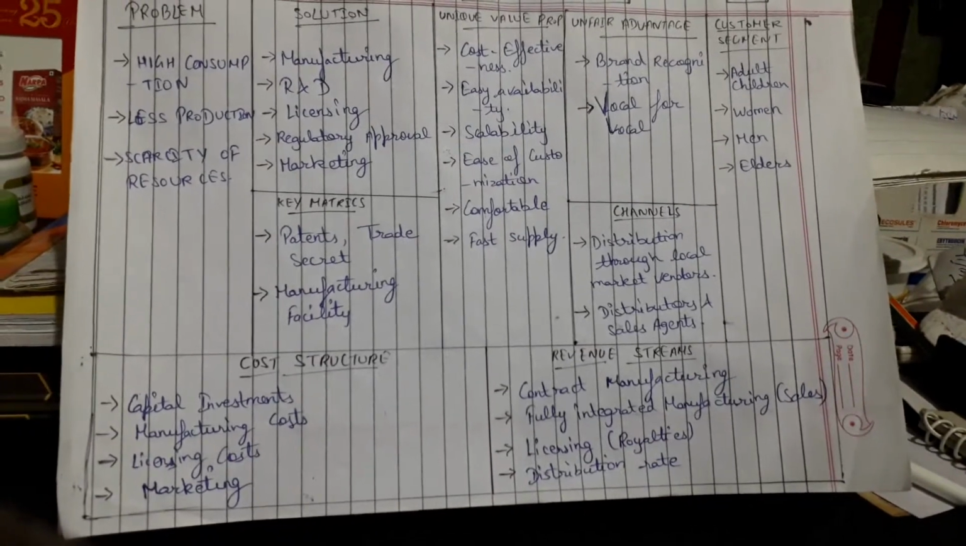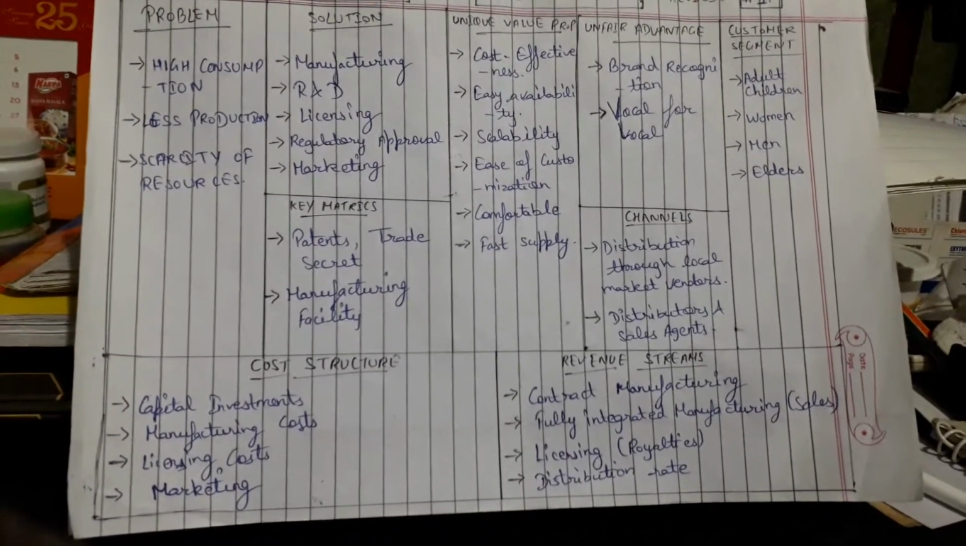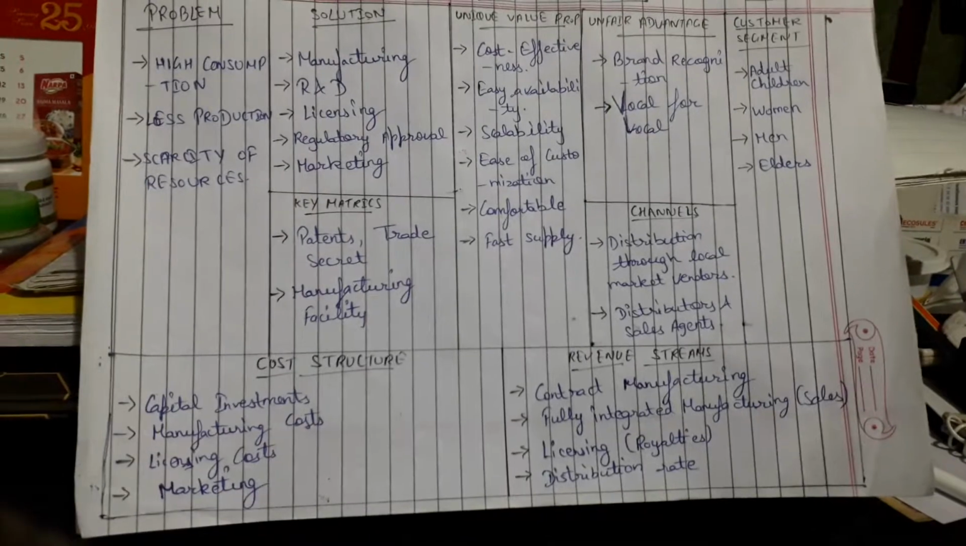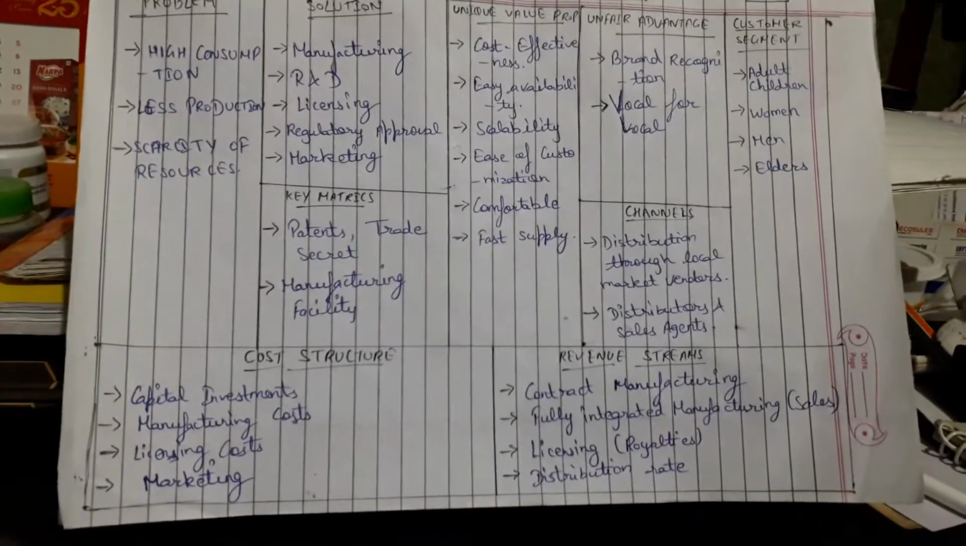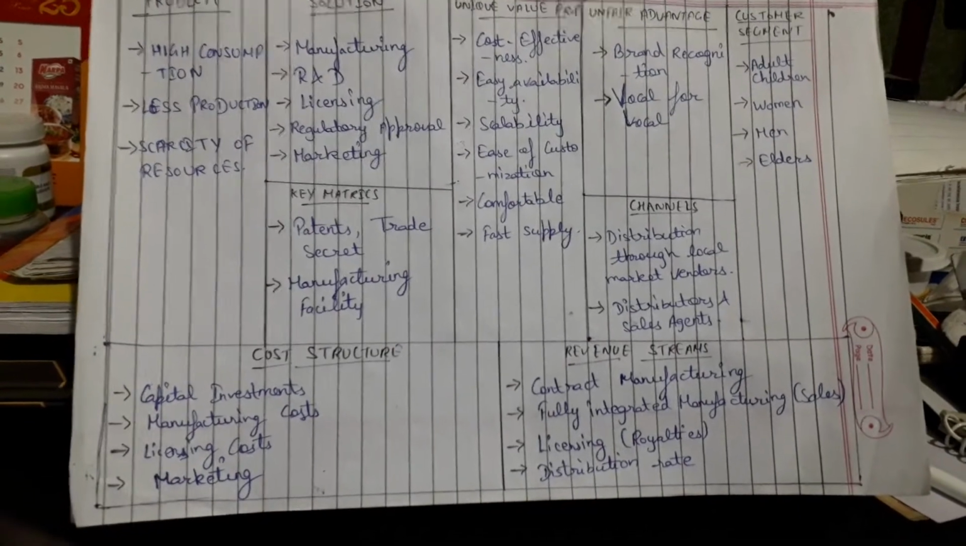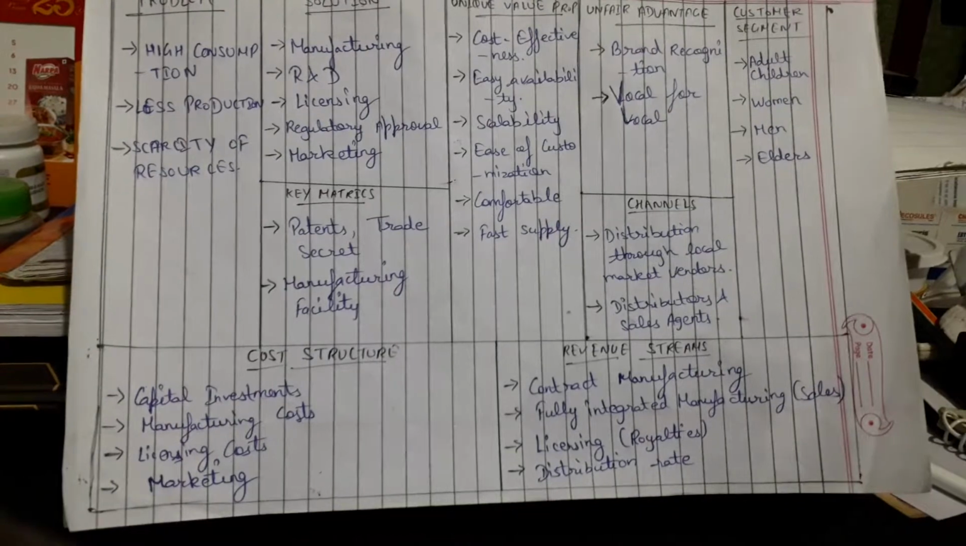The next is solution, meaning what we can do regarding this: we can start manufacturing of sleepers, and licensing, regulatory approvals, and R&D. We have to do research and development work on which type of customer segment prefers which type of sleepers. And then marketing, the final quadrant: we have to market the sleepers and reach the product to the customers.